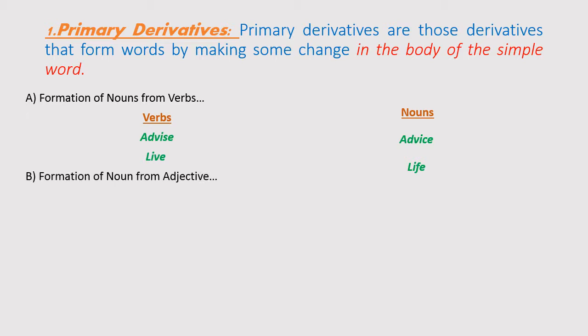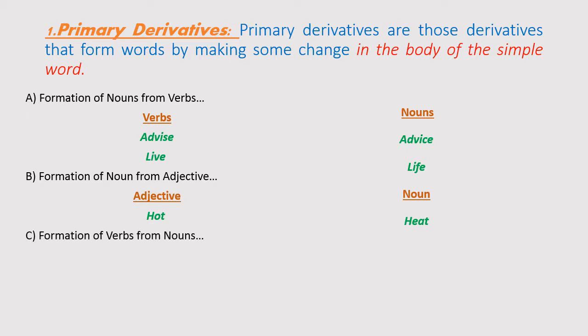Number B. Formation of noun from adjective. Adjective, noun. Now see another formation of noun from adjective. Here notice I wrote hot, which is an adjective word; when converted into noun form, that is heat. Notice again changed in the body.